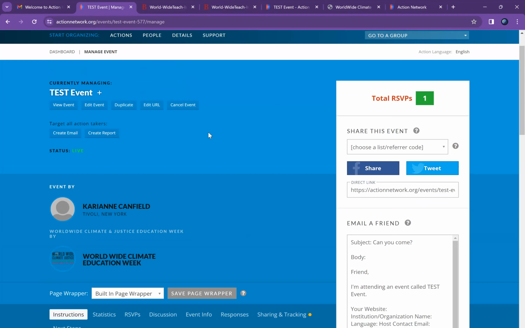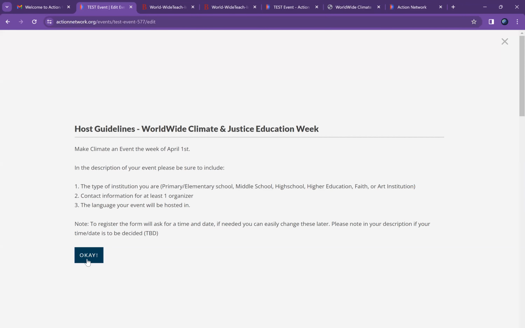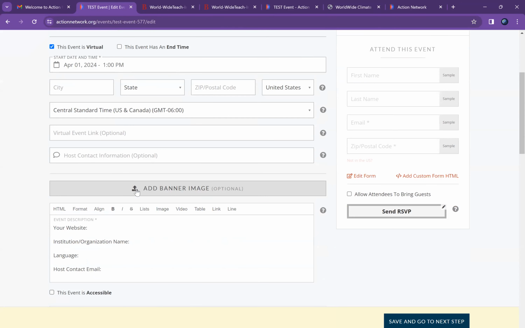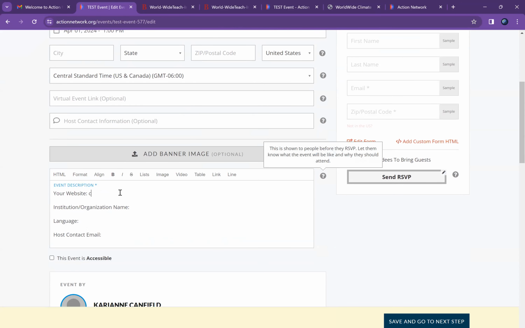And now if we remember when I set all of this up, I did not include all my information. I didn't know all my information. I need to edit my event. So I'm going to go here back to edit, and it's going to give me this reminder again. I can just hit OK. All right, and now I can go back in and I can add my website.